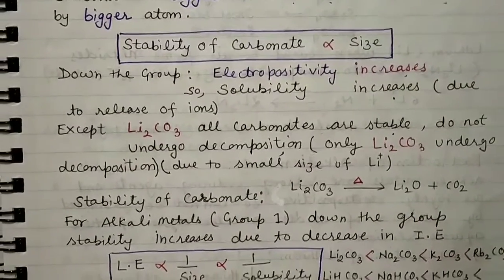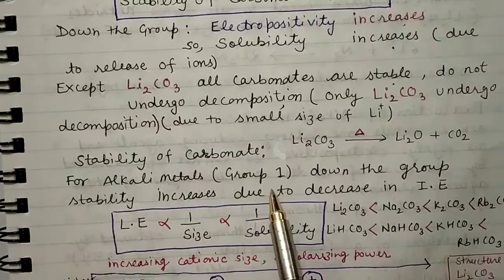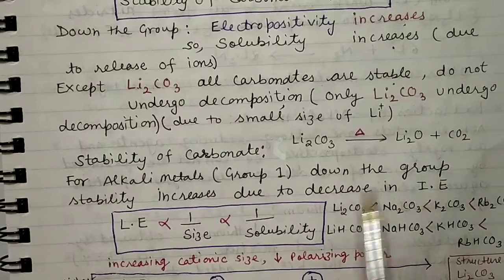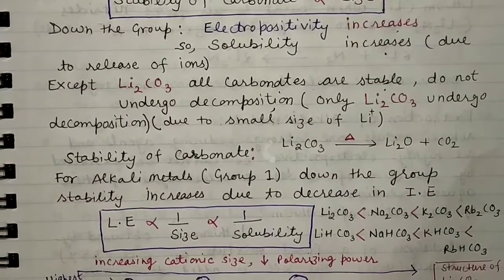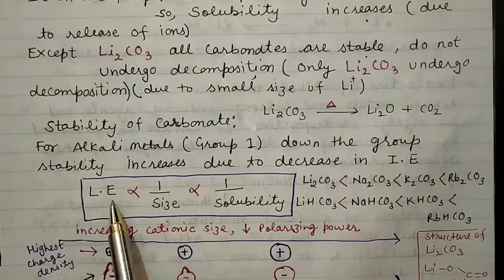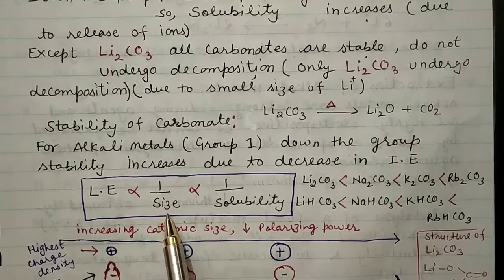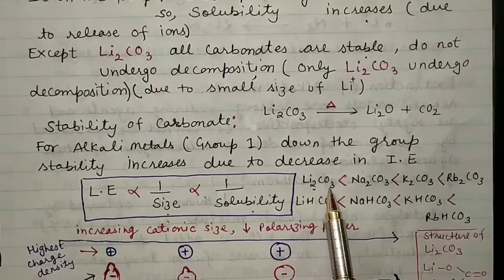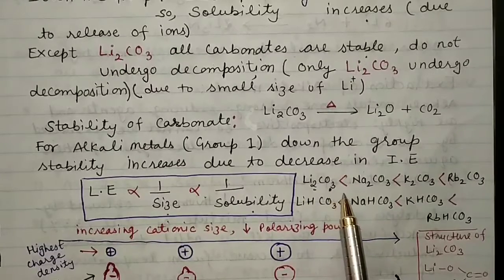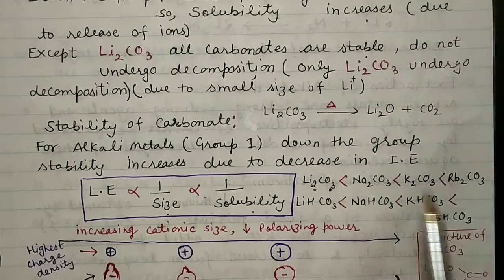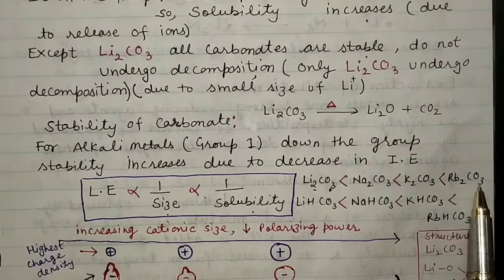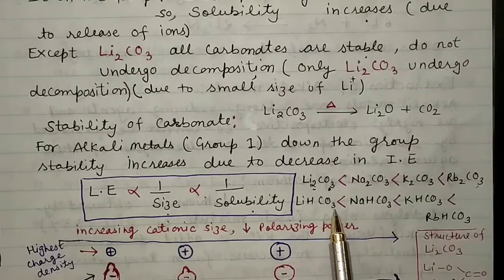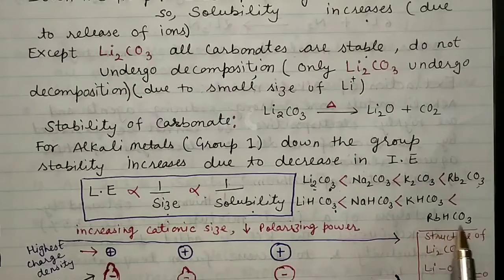And the stability of the carbonate for alkali metals, that is for group 1, increases down the group. We have the relationship that lattice enthalpy is inversely proportional to size and is inversely proportional to solubility. So you can see lithium carbonate will have the least in comparison to rubidium carbonate. Likewise here lithium hydrogen carbonate will have the least in comparison to rubidium hydrogen carbonate.